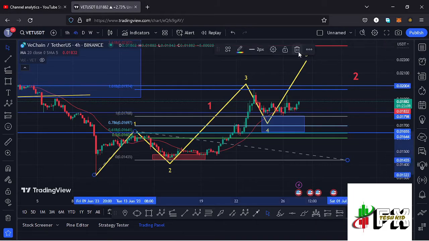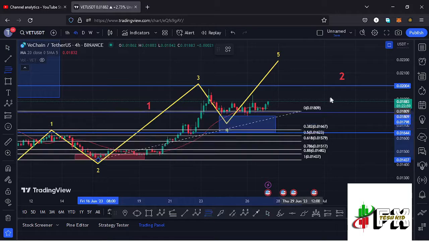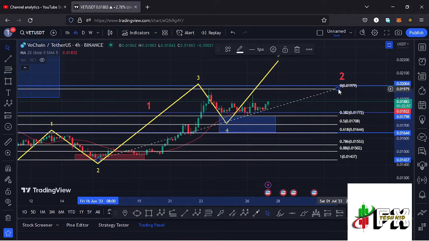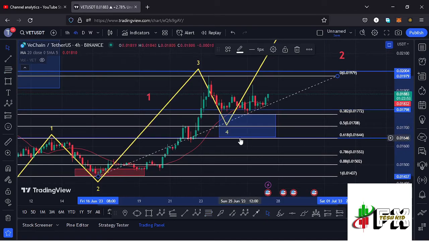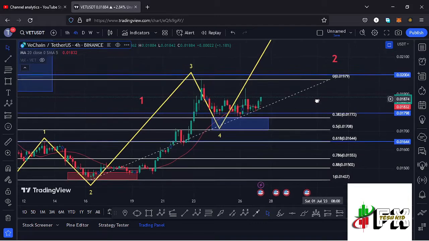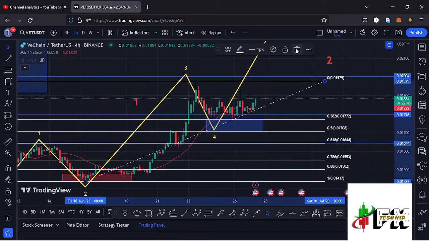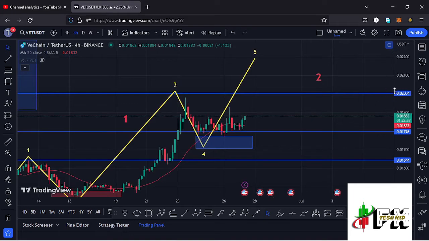Then we started a bit of a breakdown move in the formation of this wave 4. Minimum target areas I gave you by connecting the fibs from the low of the second wave to the high of that wave 1, giving me a minimum target area between the fib level 0.382 and the fib level 0.5. And you can see that we managed to get into the minimum retracement area with this long wick, which is right here. And there are chances that we have now started an impulsive move to the upside in the formation